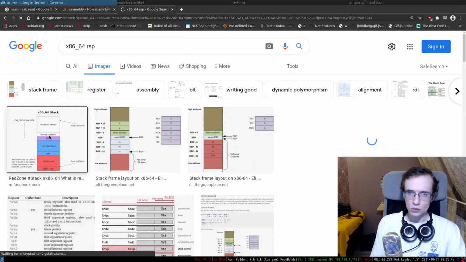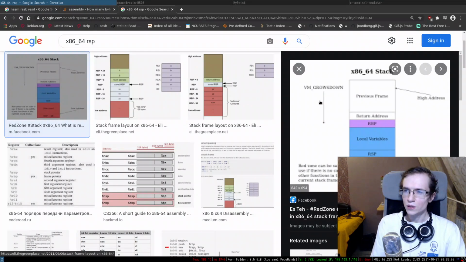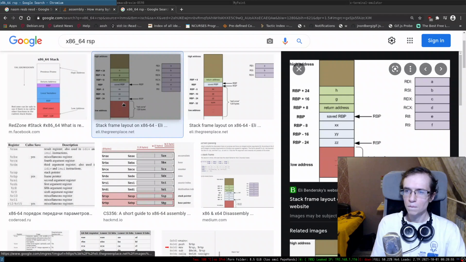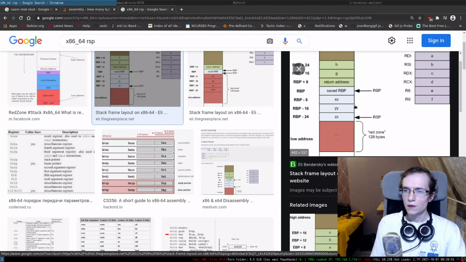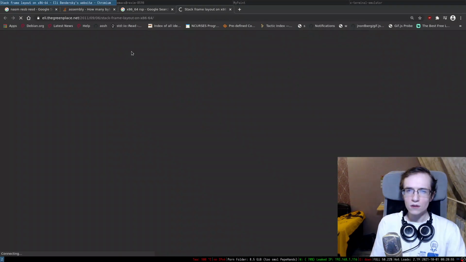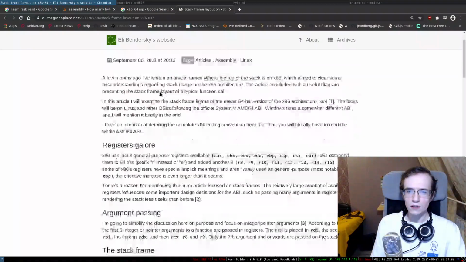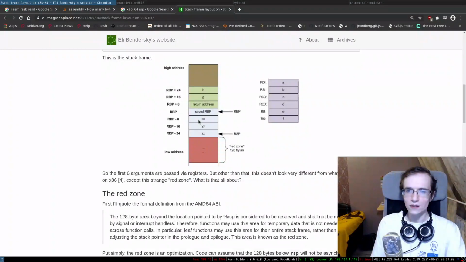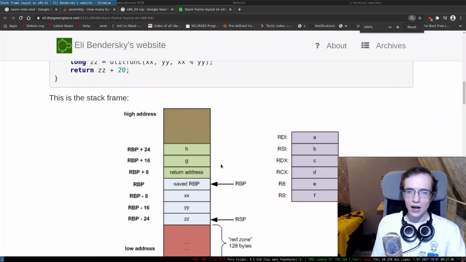Okay, so show me where it is pointing. Oh my god, can you just load a little bit faster? This is not very useful because it doesn't show the exact address. Does it point to the value after?